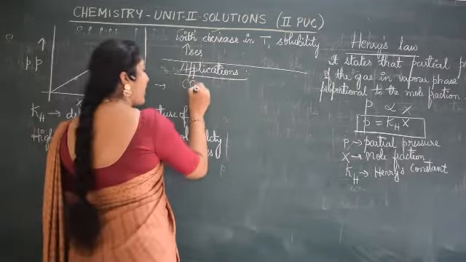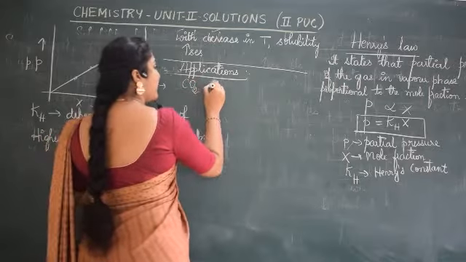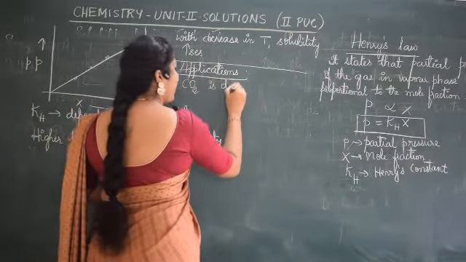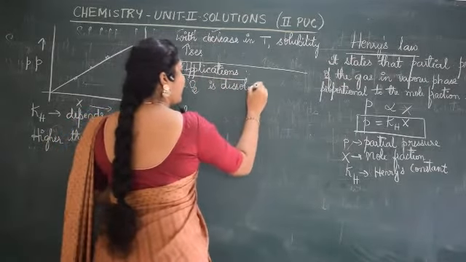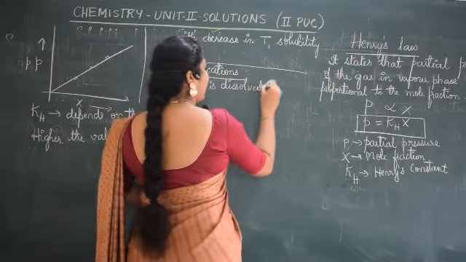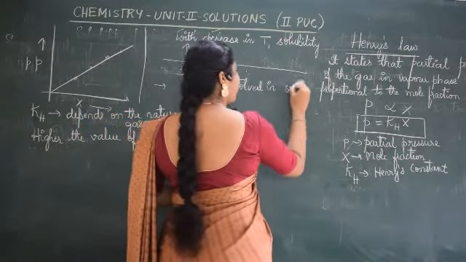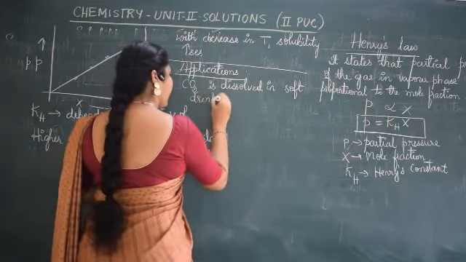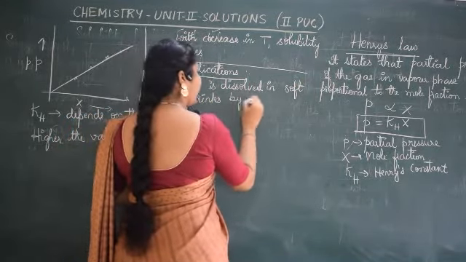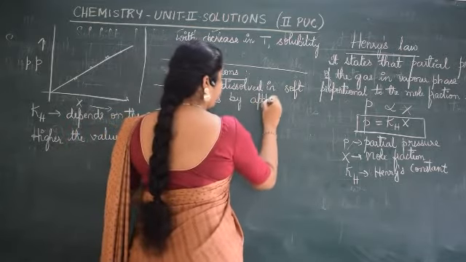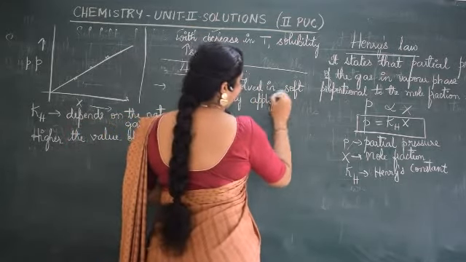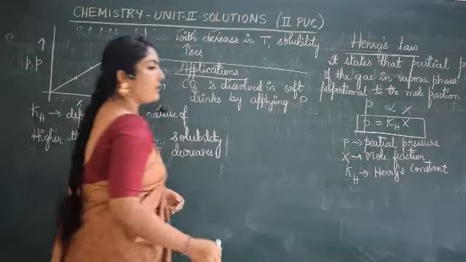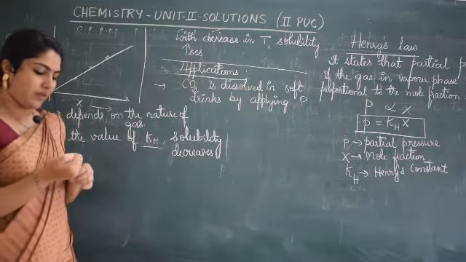So carbon dioxide is dissolved in soft drinks by applying high pressure.